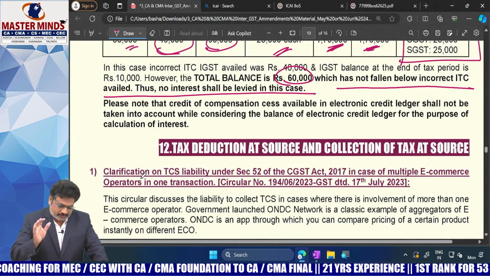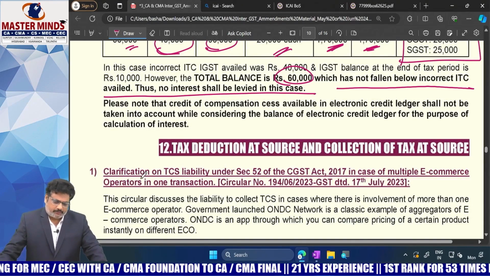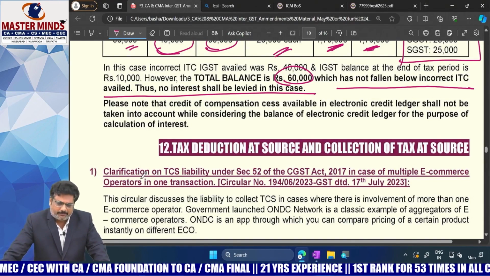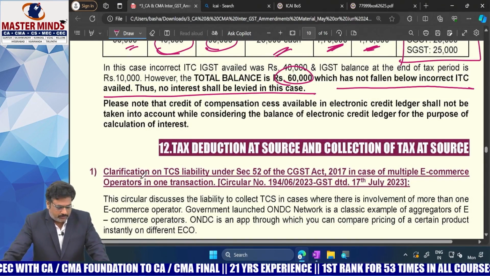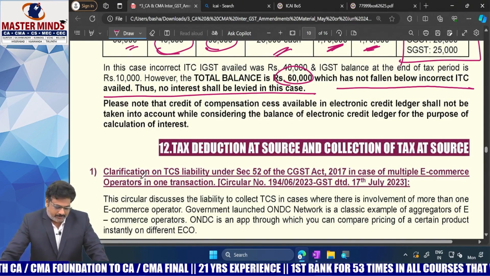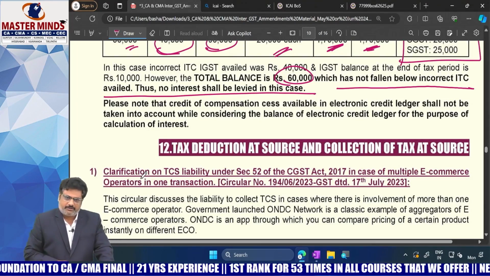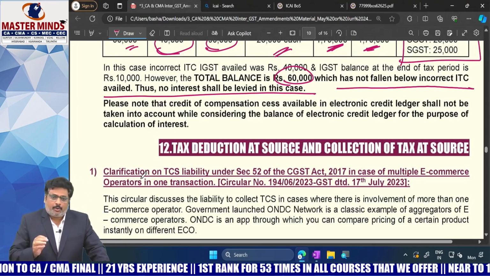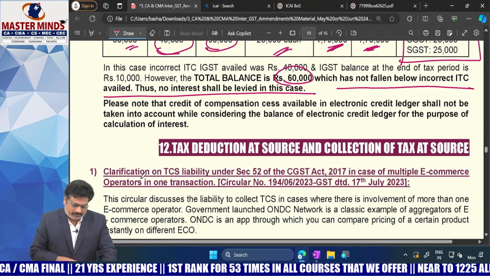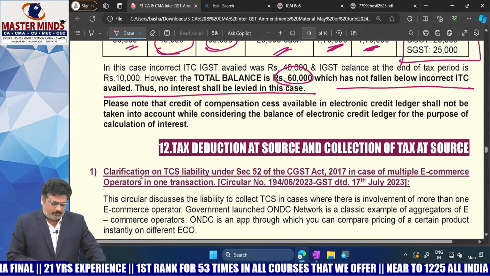But now it was amended. Now the supplier of the goods can make supplies through ECO. But keep it in mind, they can do only intrastate supplies. So now remember this point.